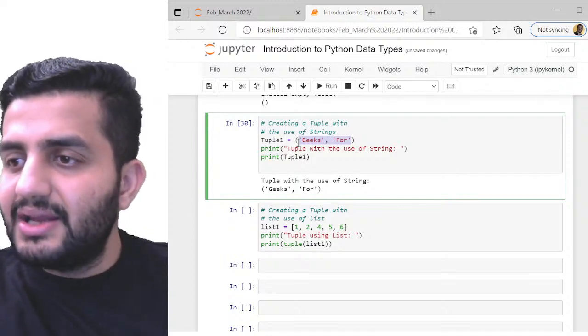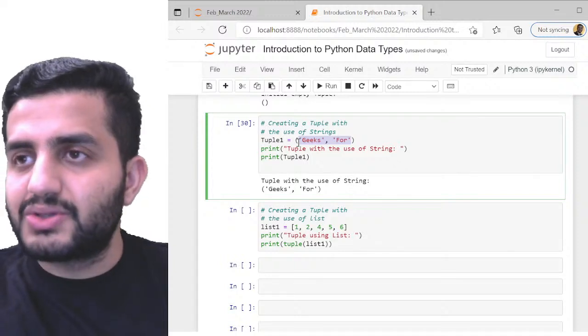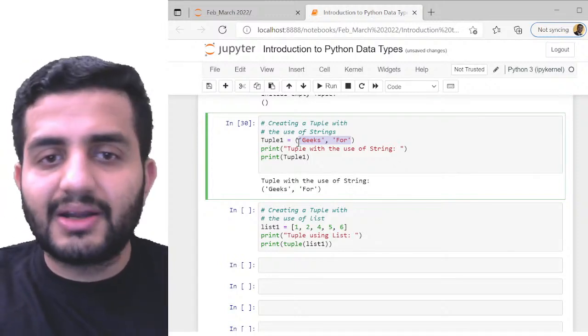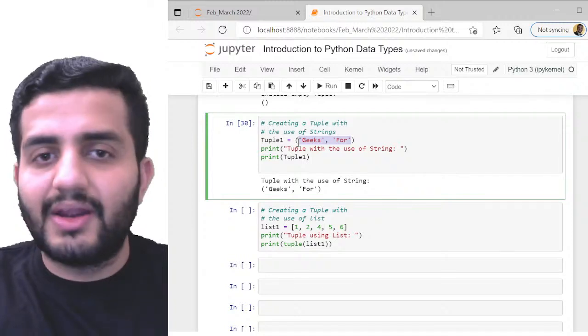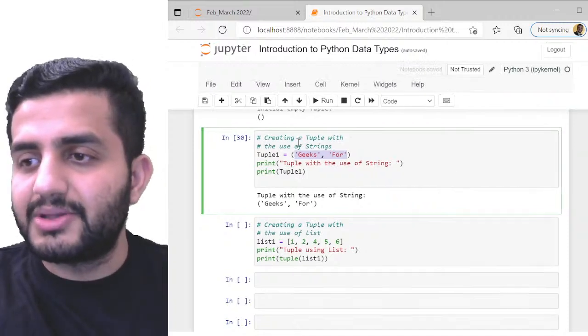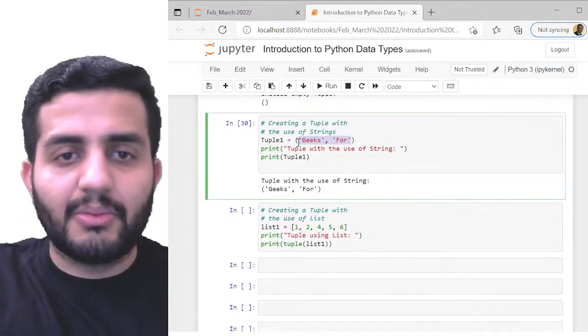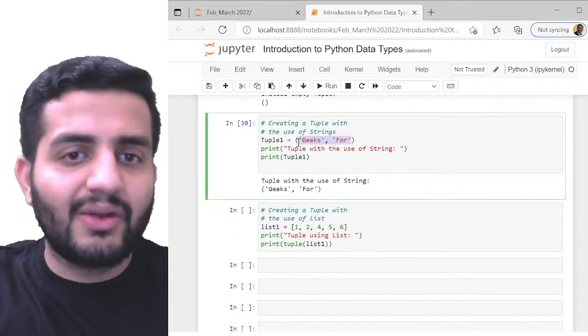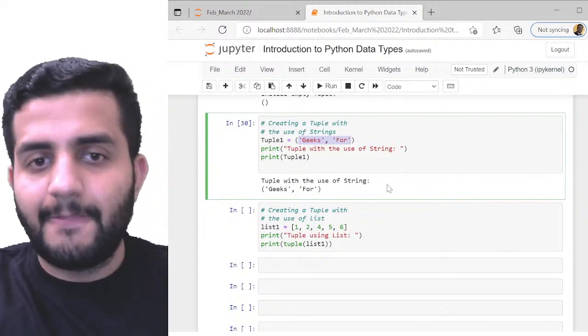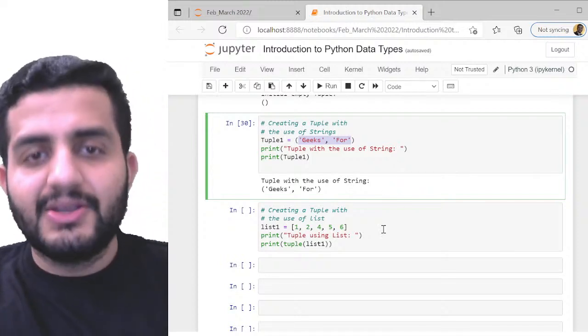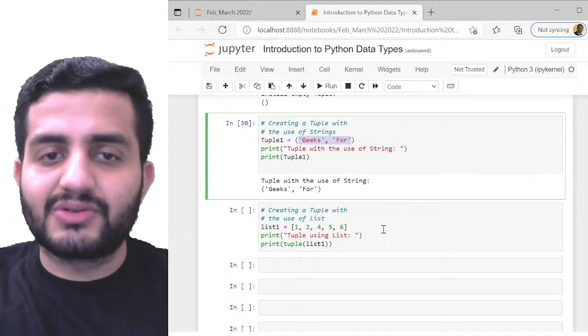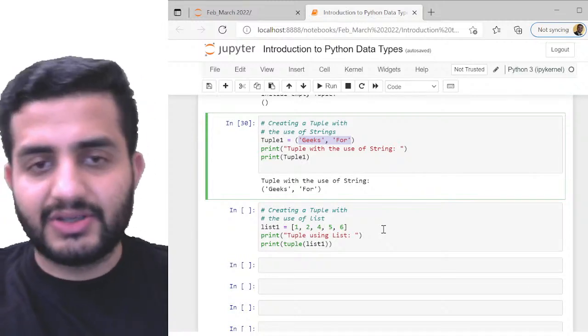Utpal has a question, is there any way to modify tuples? No, Utpal. That's the core definition of tuple. Tuple cannot be modified. There is no other way to modify tuples. That's the rule. So if you have to modify the collection object, you have to use list, not tuple. Tuple is not for modifications. Clear?